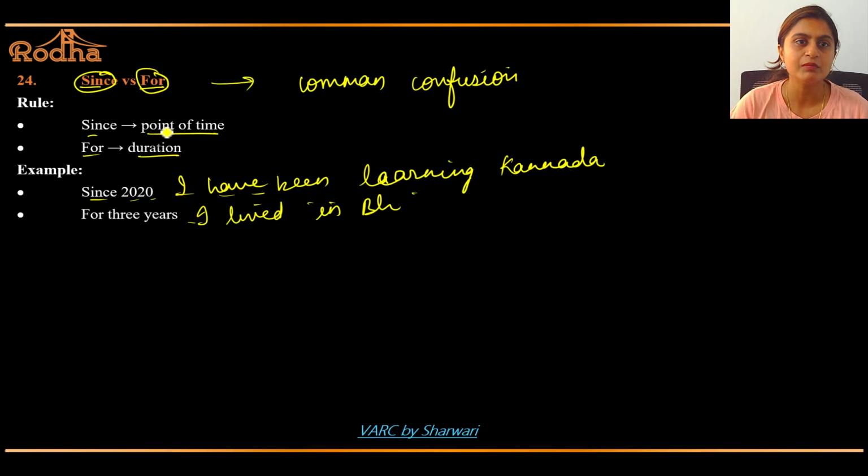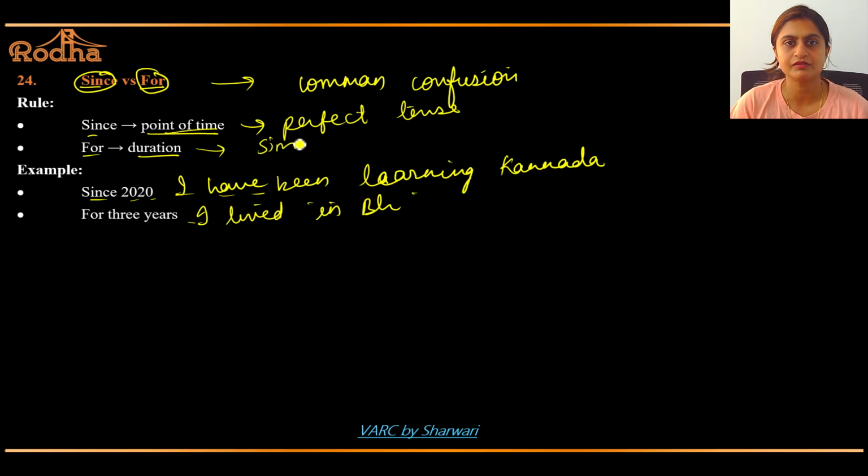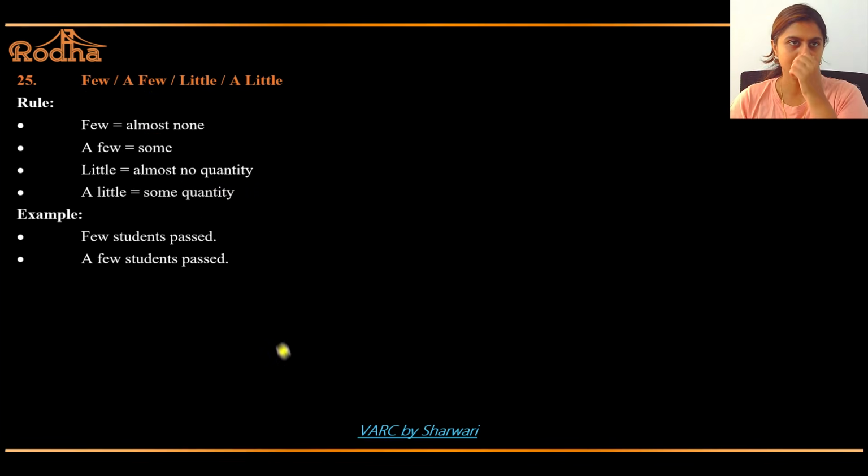So, since, point of time. Normally, perfect tense is used. For, duration, simple past. Got it? Since 2020, I have been learning Kannada. For 3 years, I lived in Bangalore. Clear? Since versus for. Now, few, a few, little and a little.